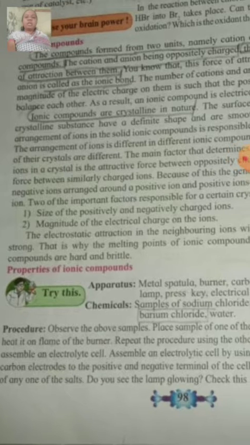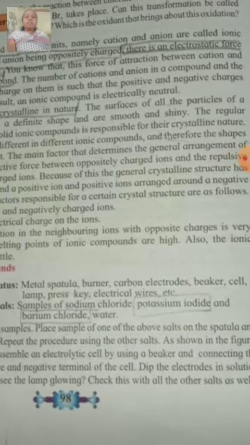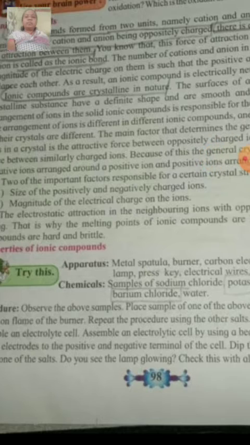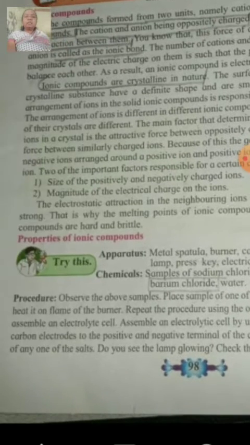The electrostatic attraction between neighboring ions with opposite charges is very strong, and that is why the melting points of ionic compounds are high. Also, ionic compounds are hard and brittle. Due to the opposite charged ions, the attractive force is very strong, and therefore the melting point of ionic compounds is very high, and these compounds are hard and brittle in nature.